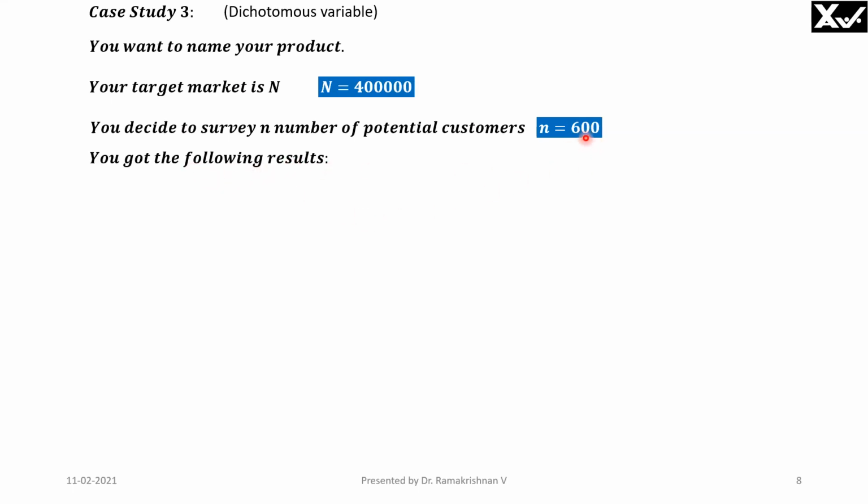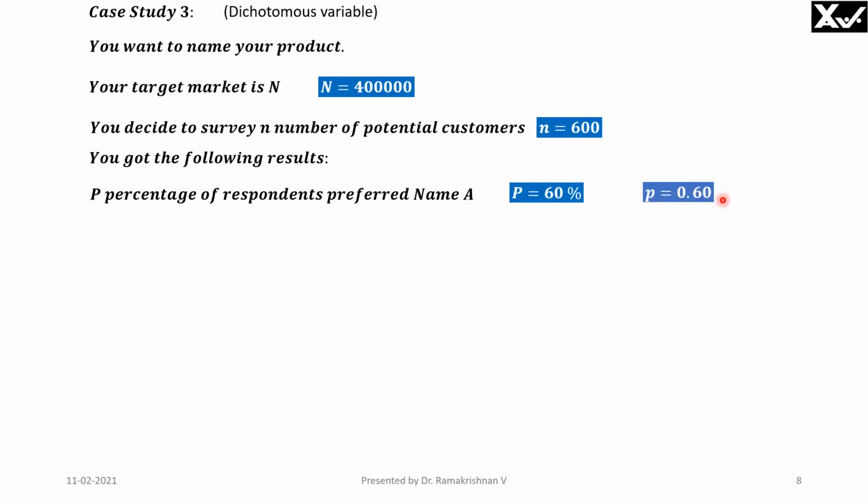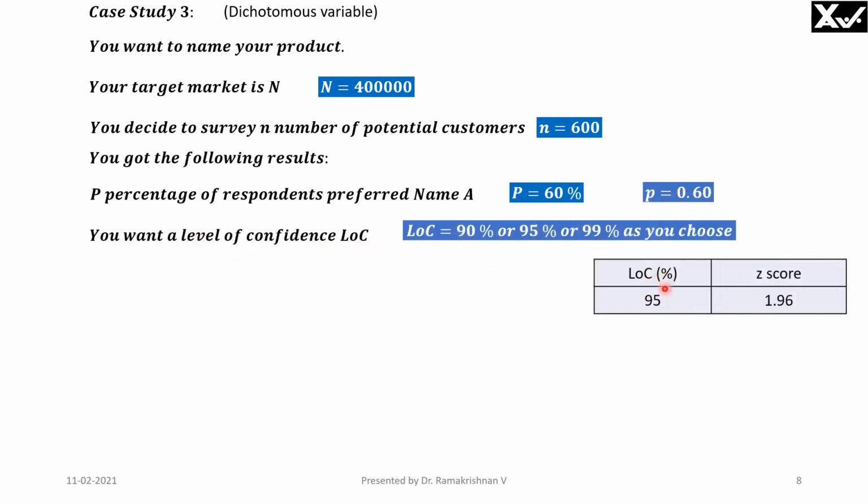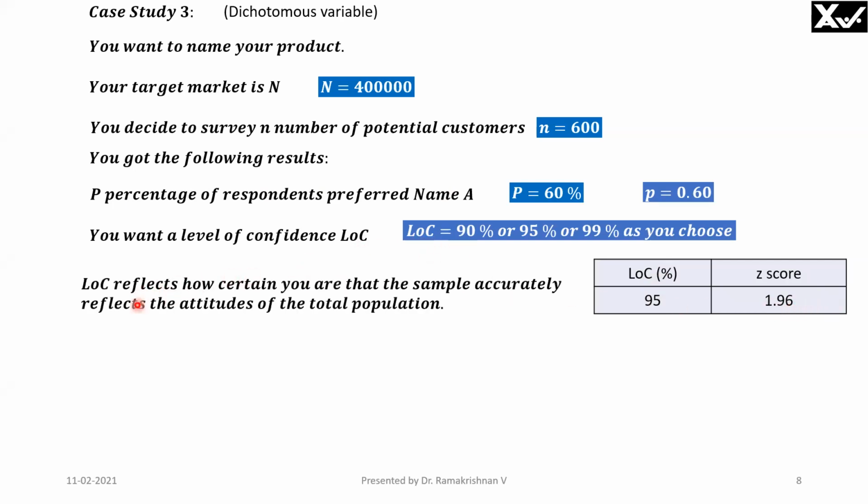Out of 600 people, 360 people like your name. Then it is 60%. 360 by 600 into 100 is 60%. That is, the proportion, the probability, is 0.6. Right? The percentage of respondents who preferred name A is 60%. That is 360 people. That means P is equal to 0.6. You want a level of confidence, say 95% or 90%, whatever you want. Once you fix this, you can get the Z score. Now, this level of confidence reflects how certain you are that the sample accurately reflects the attitudes of the total population. With what confidence level you can say that you are correct.